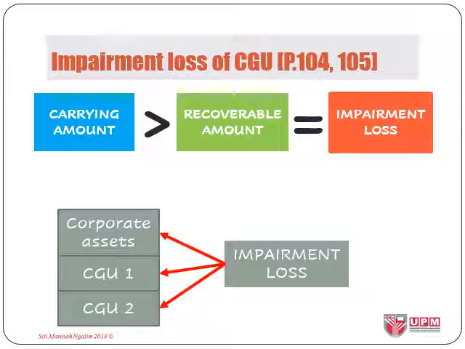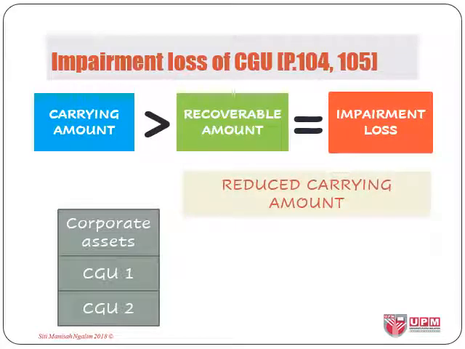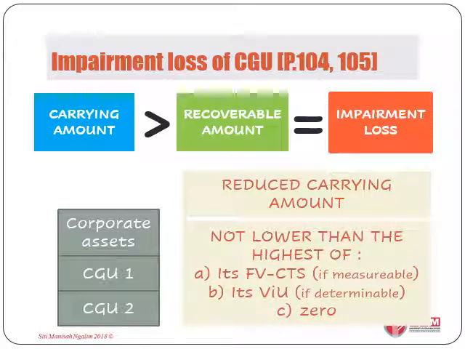When allocating impairment loss to assets other than goodwill, we need to watch out for the reduced value of their carrying amount. As per paragraph 105, the carrying amounts of these assets after deducting allocated impairment loss shall not be lower than the highest of its fair value minus cost to sell if measurable, its value in use if determinable, and zero.